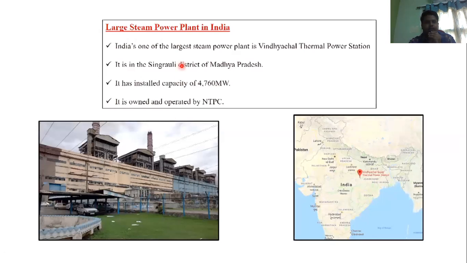Okay. Coming to India, we have the largest power plant in the state of Madhya Pradesh. The name of the plant is Vindhyachal Thermal Power Station. So in our India, in Madhya Pradesh, it is the largest power plant. The capacity is 4,760 megawatt. Actually, it is owned and operated by NTPC, National Thermal Power Corporation.